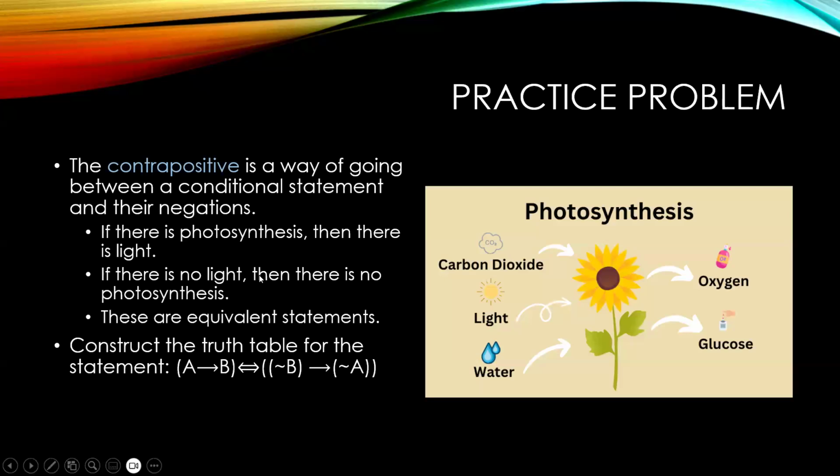And so if we wanted to create a truth table to show that these two statements are equivalent, we would start by saying, let A be, there is photosynthesis, and B be, there is light.